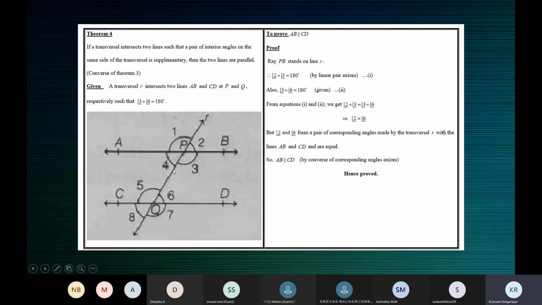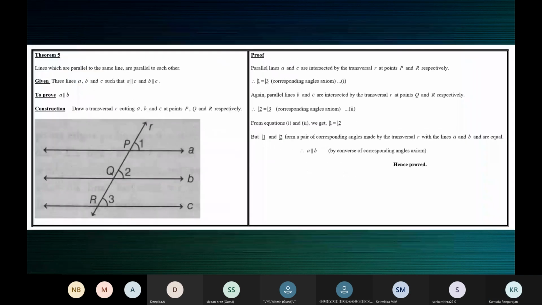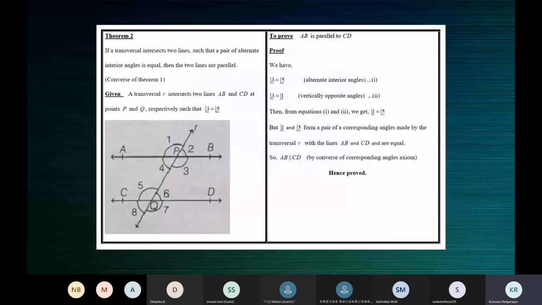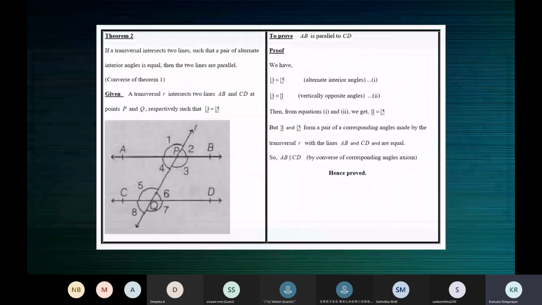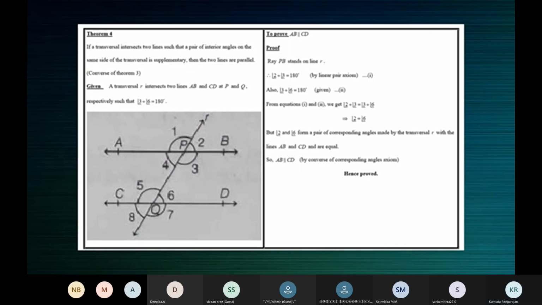2 and 6 are already corresponding angles that you don't have to prove. By their position, they're already corresponding angles. You will have to prove they're equal. So when you prove a pair of corresponding angles is equal, you can use the converse of corresponding angles axiom to prove that the lines are parallel. So this makes one bundle of theorems and axioms. These two axioms and 4 theorems. Treat this as one whole and understand each one of it carefully.